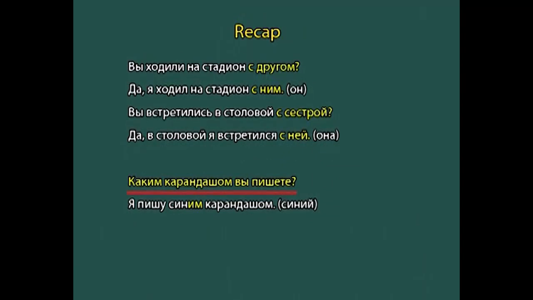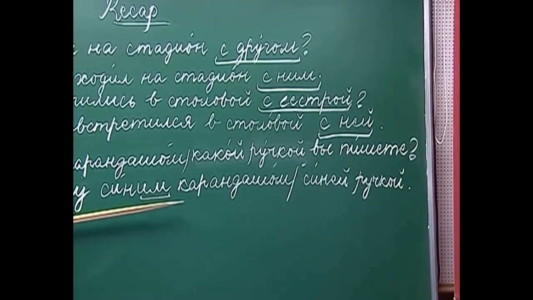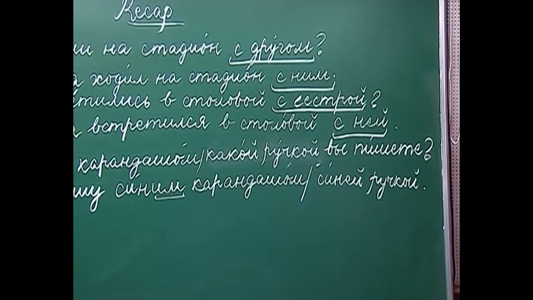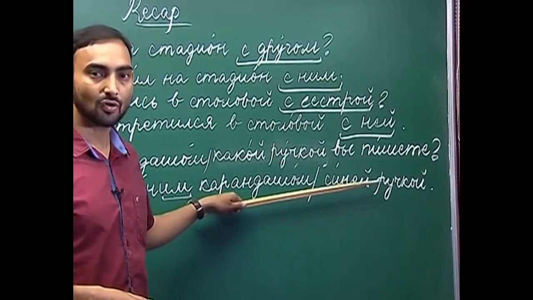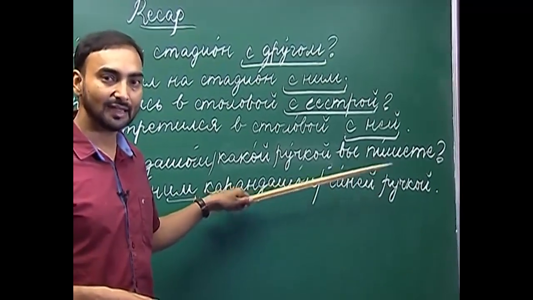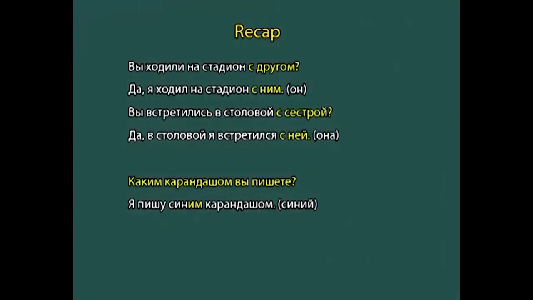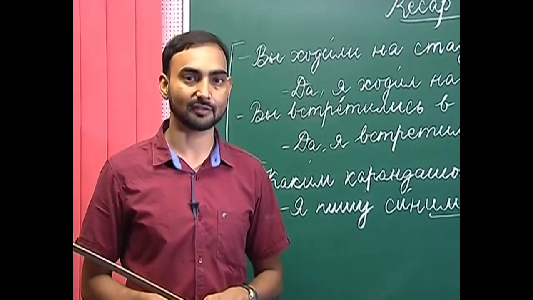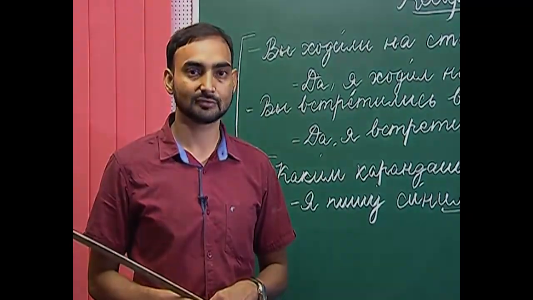So, with masculine adjectives we use им or ым as the ending of the adjectives, and with feminine adjectives we use ой or ей as the ending of singular adjectives. So, this was about the declension of singular adjectives and personal pronouns in the instrumental case. So, now we will start the topics for today.